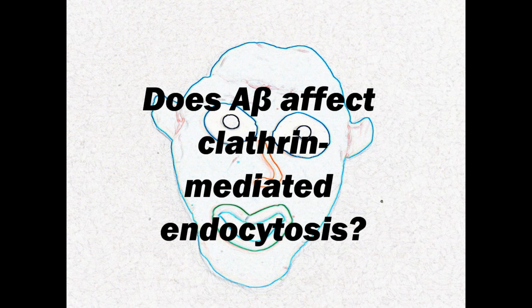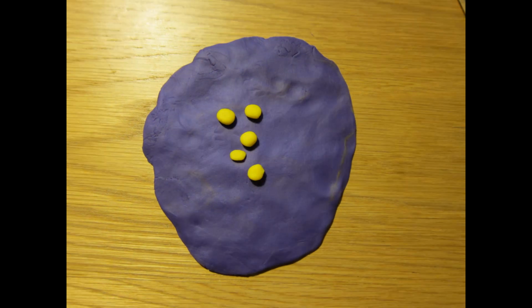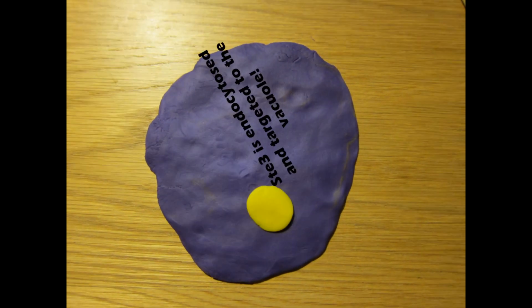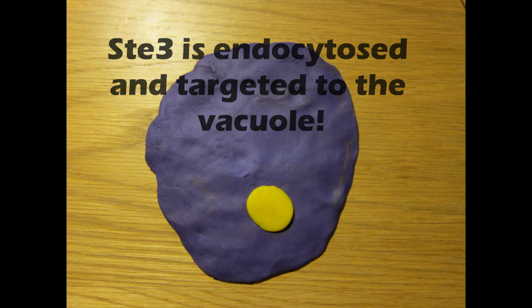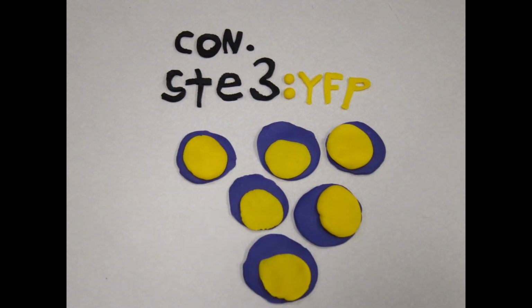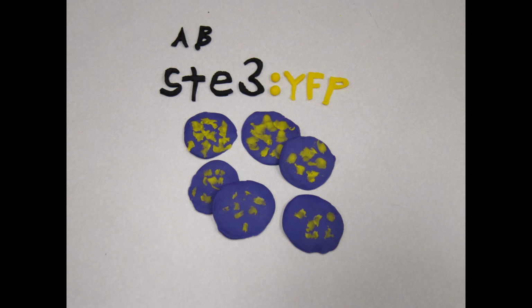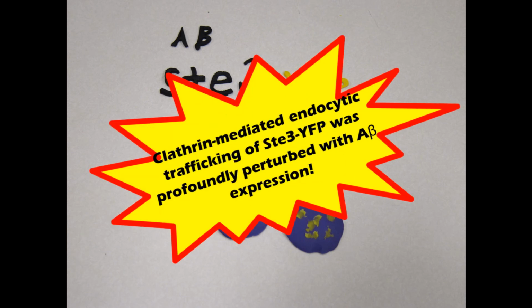To specifically look at the effects of A-beta on clathrin-mediated endocytosis, they tagged STE3, which is a G-protein-coupled receptor that is constitutively endocytosed and degraded in the vacuole, with YFP. In control cells, they observed normal localization. In A-beta expressing cells, they saw a reduction of delivery of STE3 to the vacuole. From this, they concluded that endocytic trafficking from the plasma membrane was profoundly disrupted.